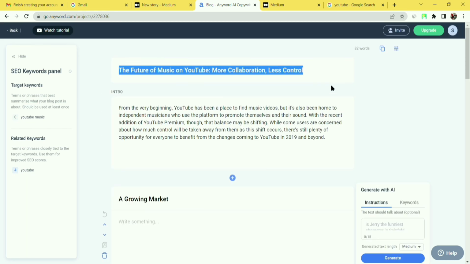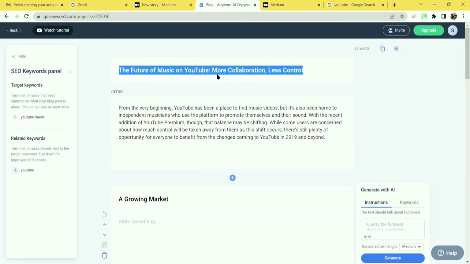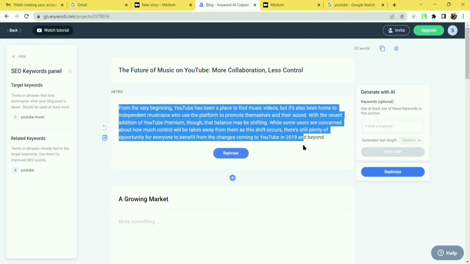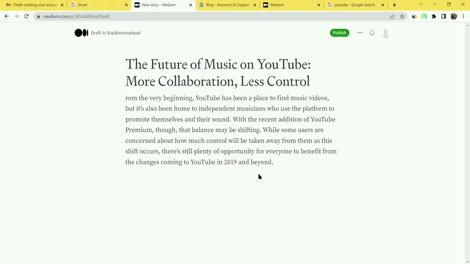We will copy the title and paste it here, and come back to the document and copy this. You can also check plagiarism here, but they will give plagiarism free content for us. Now press Ctrl V. Okay, that's okay.